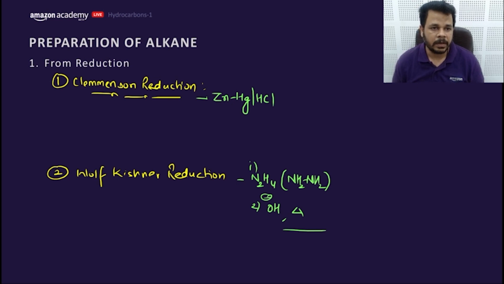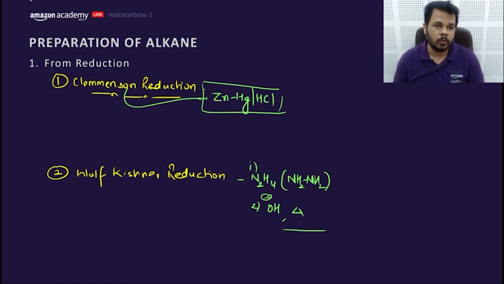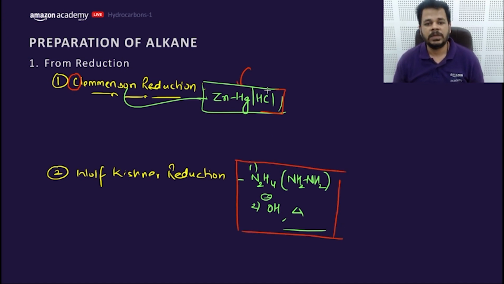Now, how to make a trick to remind the reagent related to each reaction. There is only one trick to remind. Check out, Clemmensen starts from C, and which reagent has C in it? HCl has C in it.